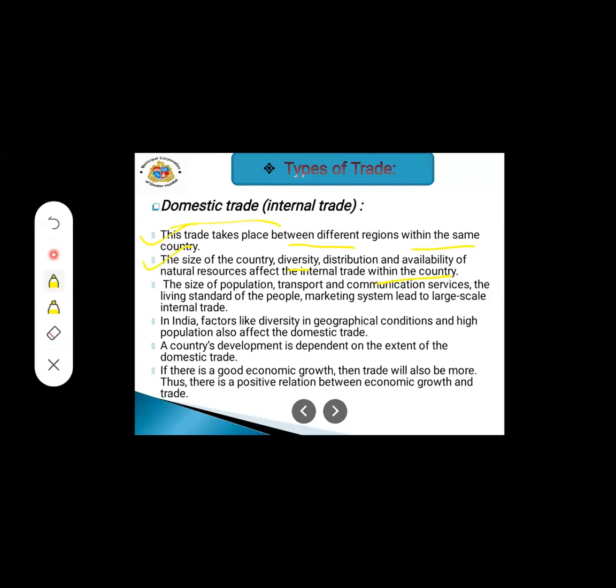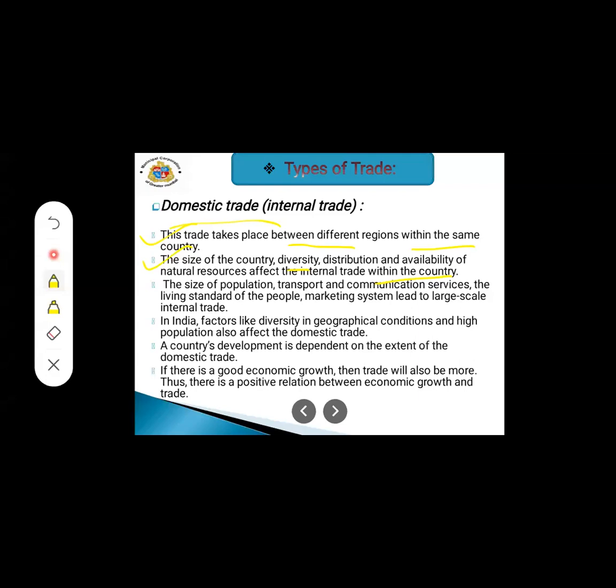Then what they have said here is about the size of the country, about the distribution and availability of natural resources. Now, suppose we take the example of land, water. For example, in Rajasthan, students, we have land that is like full of desert. In Kashmir, we see there is snow. In Maharashtra, we have plateau region, plain region.